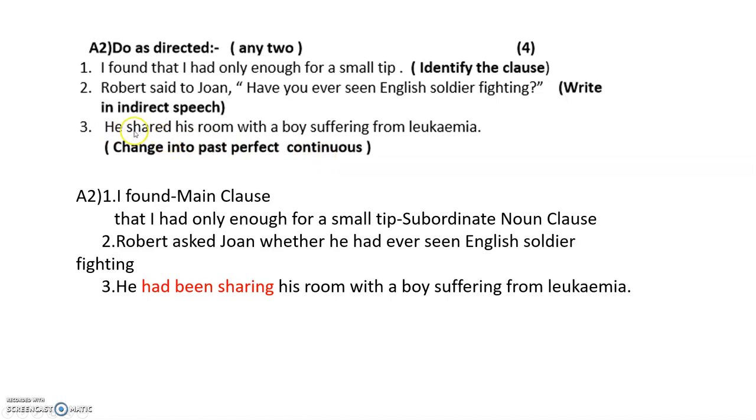First find out where is the verb. The verb is shared. So he had been sharing. So you put it as ing because it is continuous. It has to be continuous, but in the past tense. So had been sharing his room with the boy suffering from leukemia. So you have changed it into the past perfect continuous tense.